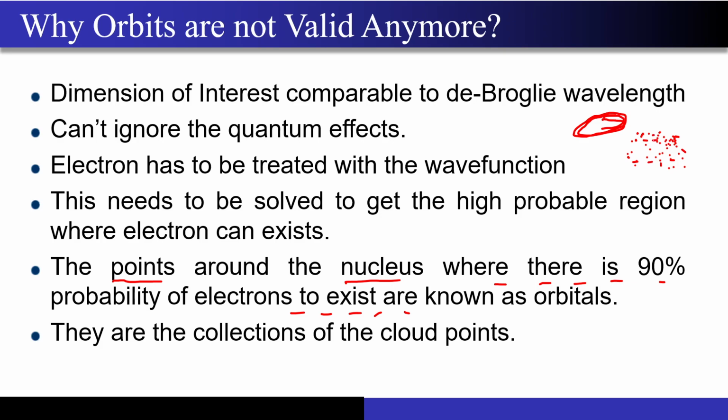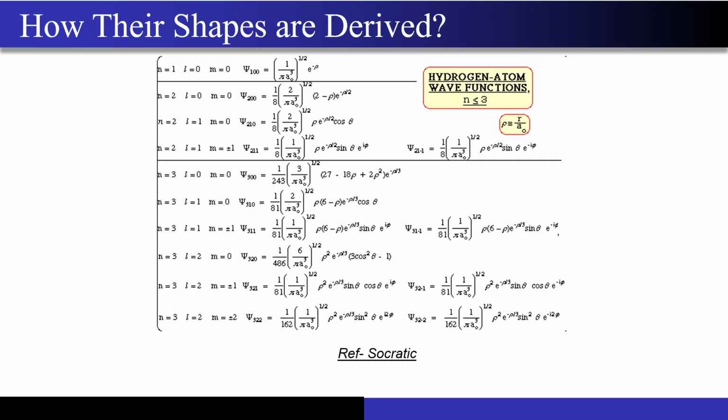And there is a 90% probability of that thing happening, correct? So now how these shapes are actually derived, I'm not going to spend a lot of time over here, but if you are a mathematics enthusiast, then these are the Schrodinger's equations, and these are just for the hydrogen atom. Just look over here.